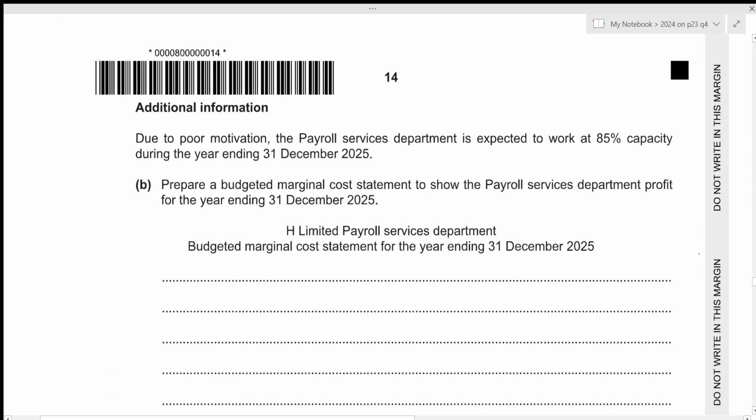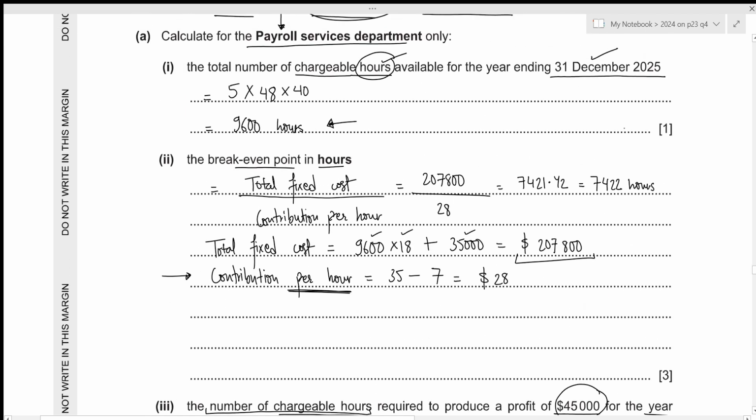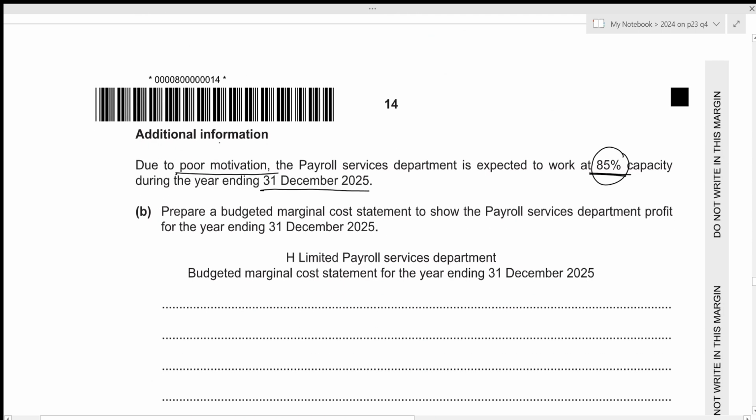Now, we have some additional information. Due to poor motivation, the Payroll Services Department is expected to work at 85% capacity during the year ending 31st December 2025. Okay, so out of the total hours that we calculated, they will only work for 85% of those hours. And in this case, the total hours that we previously calculated at full capacity was 9,600. Now the number of hours worked will only be 85% of total capacity 9,600, which results in 8,160 hours.